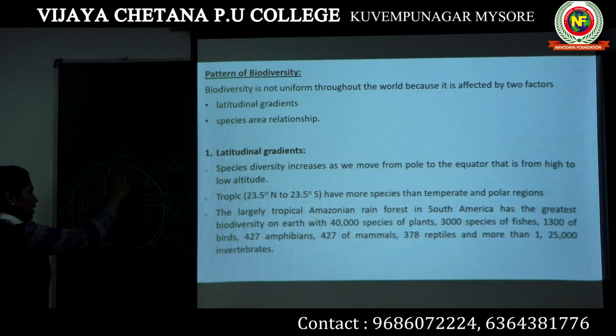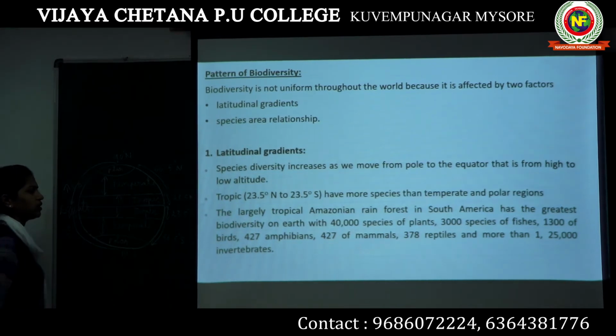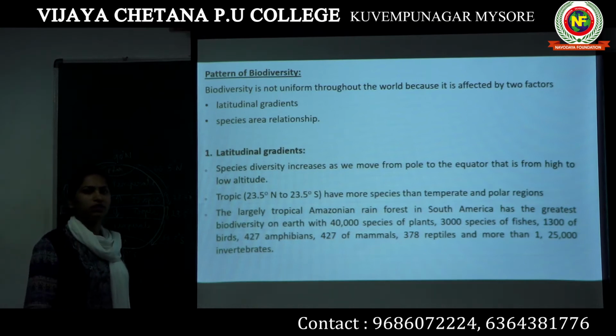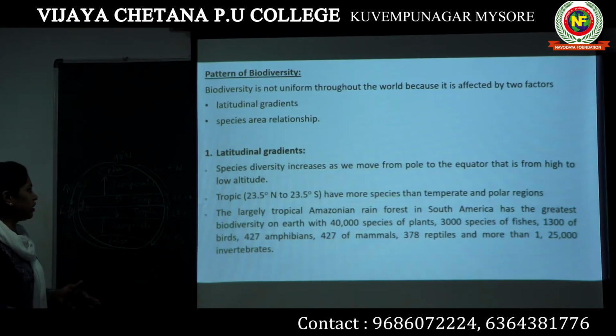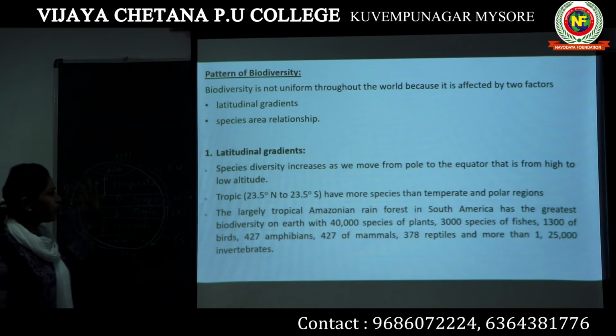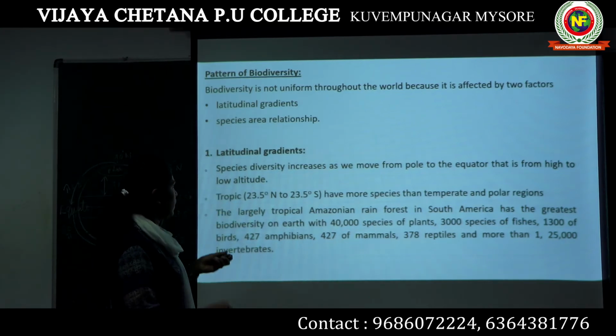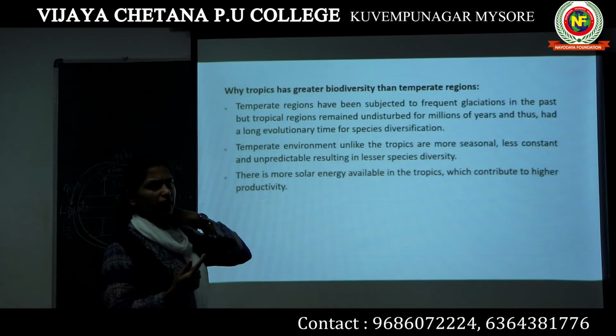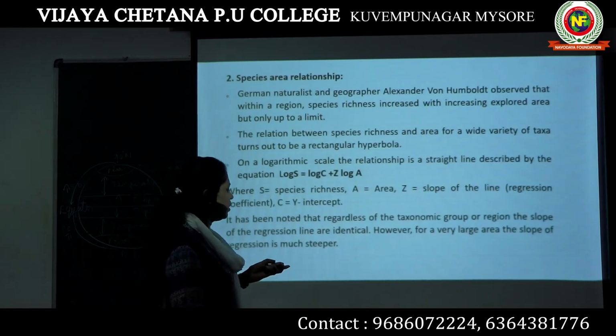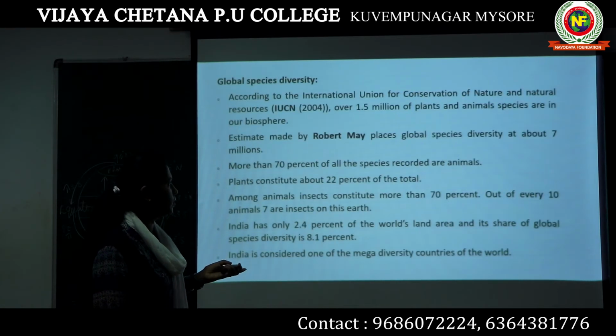Here the species diversity is very less. Here it is a little bit higher. Here in the tropic region, the species diversity is very high. I hope this is clear to you. Now we'll read it again. Species diversity increases as we move from the polar region to the equator region.